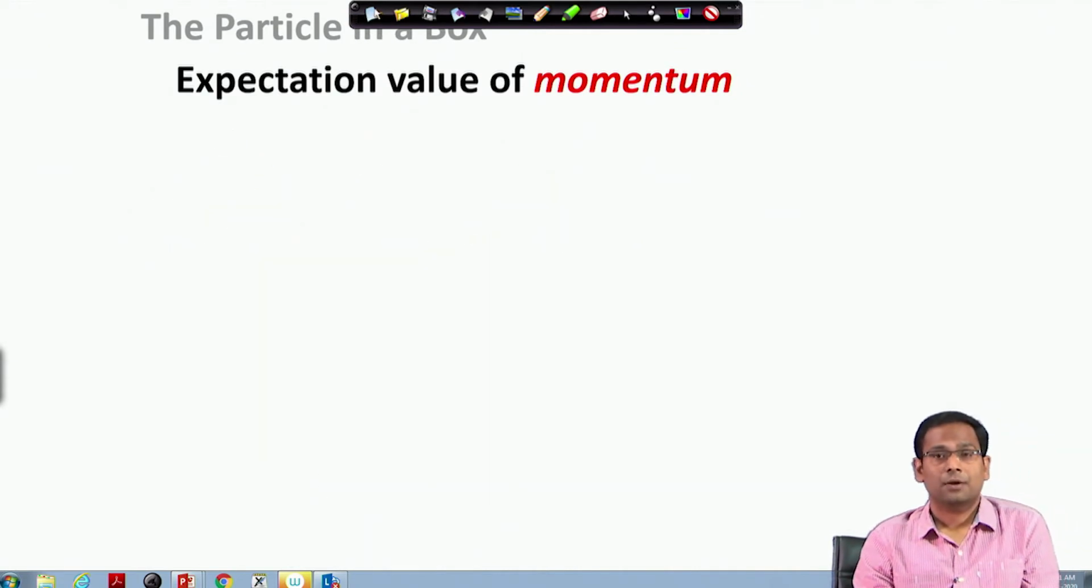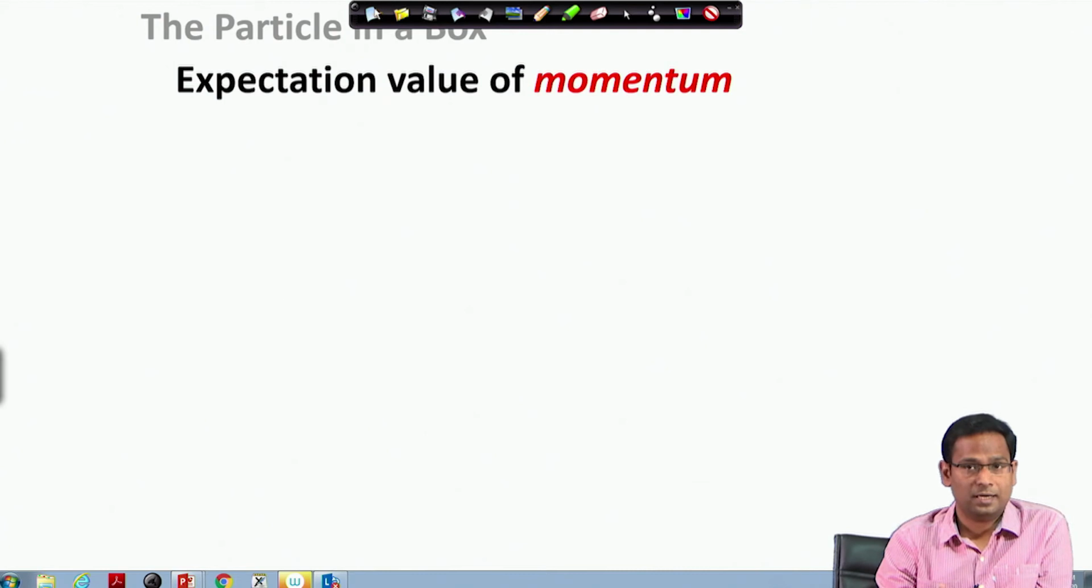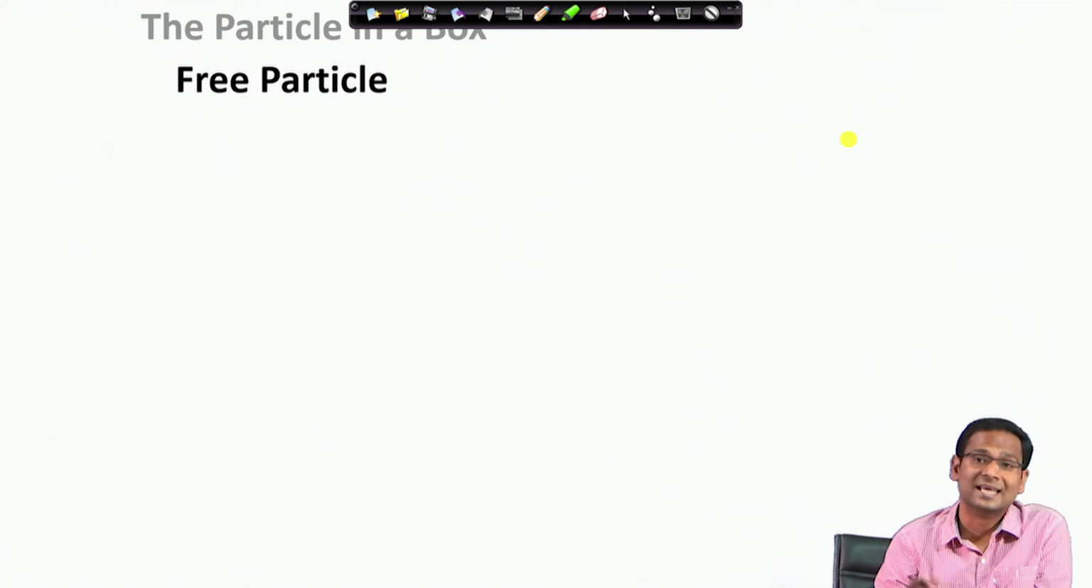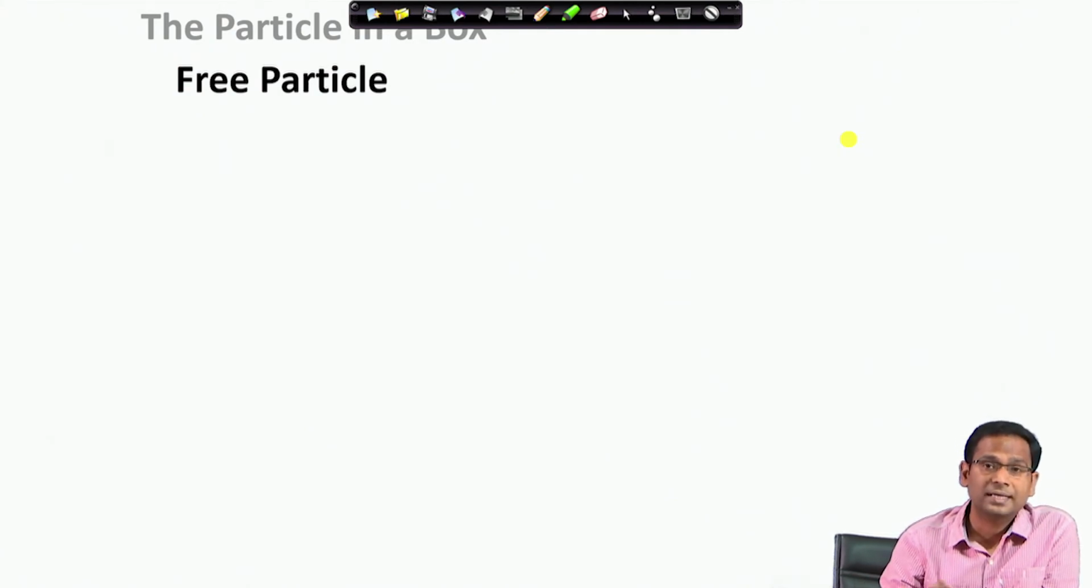In the next, we would go beyond the particle in a box and look at a particular problem which goes by the name free particle. What do we mean by free particle? If you remember, the particle in a box experienced 0 potential within the box, and outside the box it experienced infinite potential. But when we say free particle, we mean that the particle experiences no external potential whatsoever all through the space.